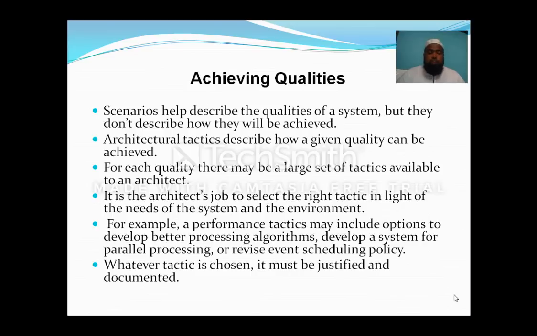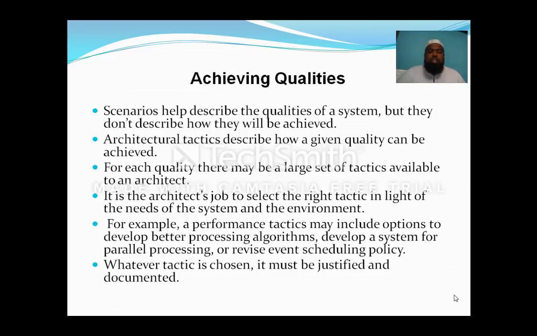So, by looking at all these things, how do you achieve the quality? Scenarios help to describe the qualities of the system, but they do not describe how they can be achieved and how they can be maintained. For this, there are some architectural tactics that describe how a given quality can be achieved. For that you need to describe a given quality.